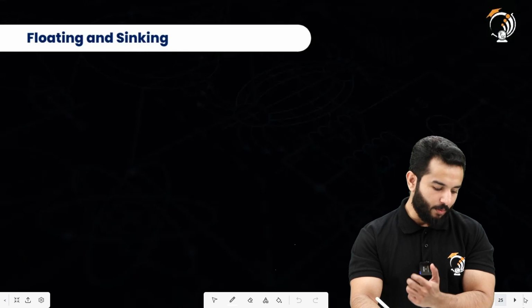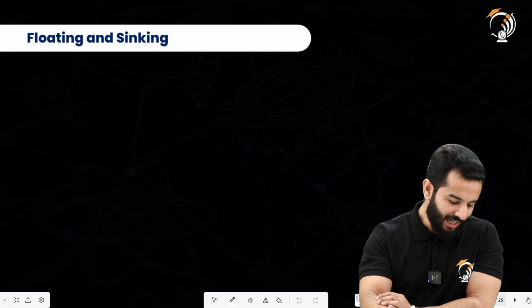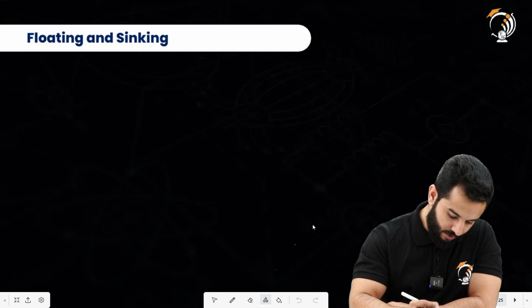Now let's talk about floating and sinking concepts that are related to densities. Now, according to this concept, let's suppose that we have got a container, something like this.